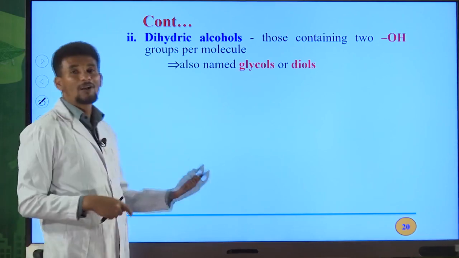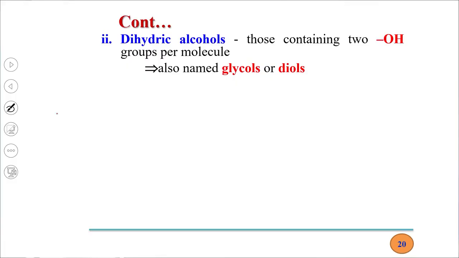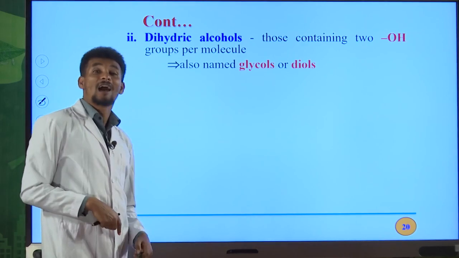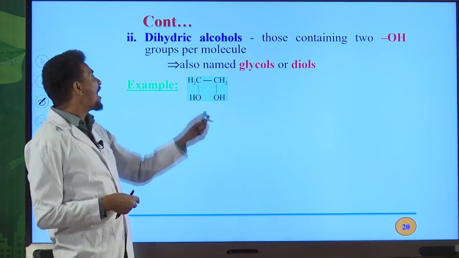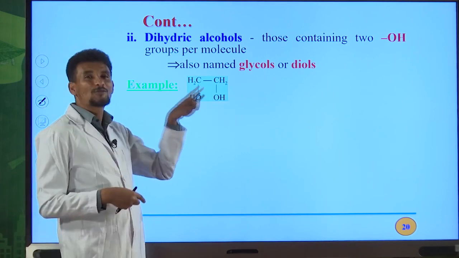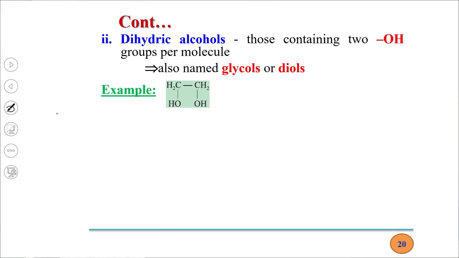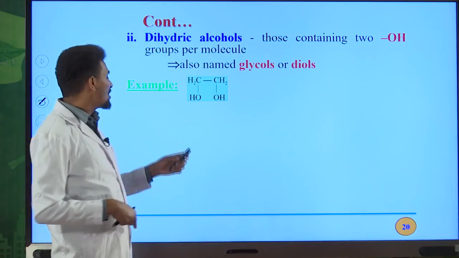Another classification of alcohol based on OH groups is dihydric alcohol. This one contains 2 OH groups. They are also named as glycols and diols. This is the best example for dihydric alcohol. We have 2 OH groups in the molecule, therefore it is dihydric. Di means 2. Alcohols containing 2 OH groups can be named as dihydric alcohols.